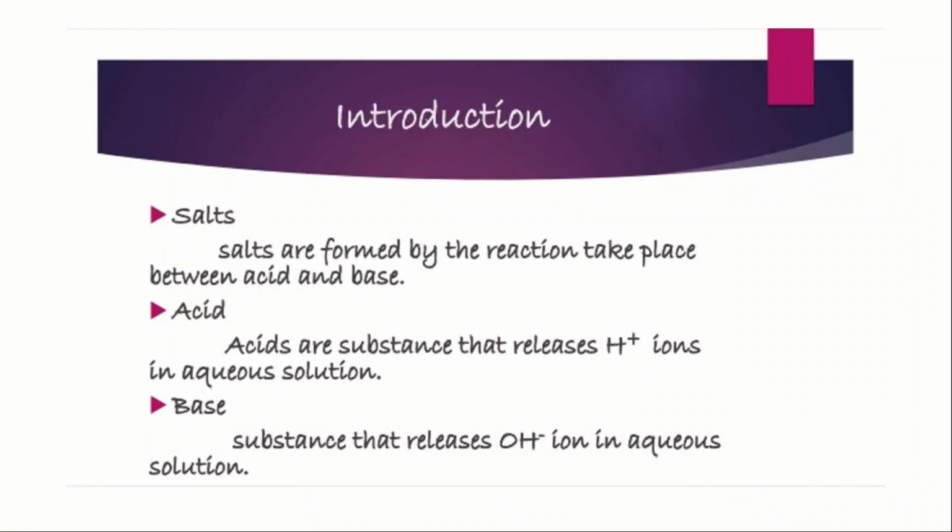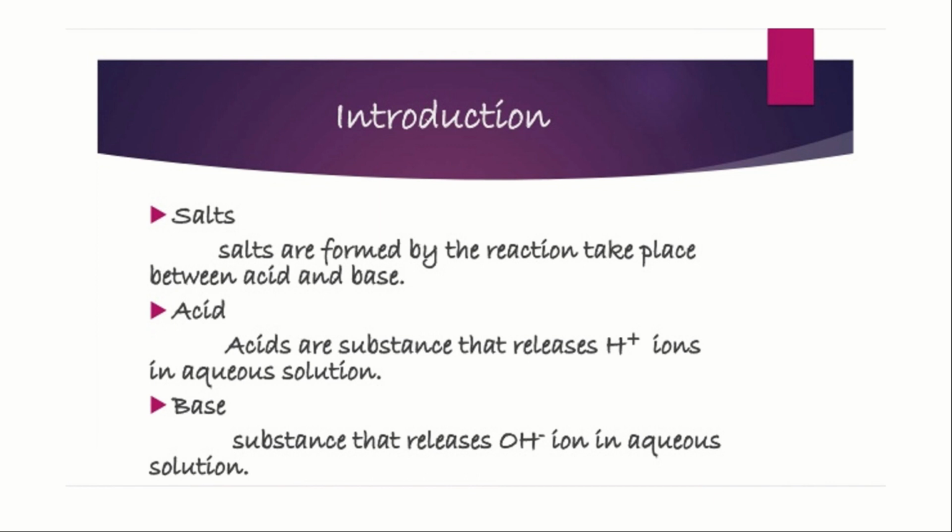First, we have to know the meaning of salts, acids and bases. Salts are formed by the reaction between an acid and a base. If an acid and a base react, then the product is said to be a salt. Then we have to know what an acid is and what a base is.